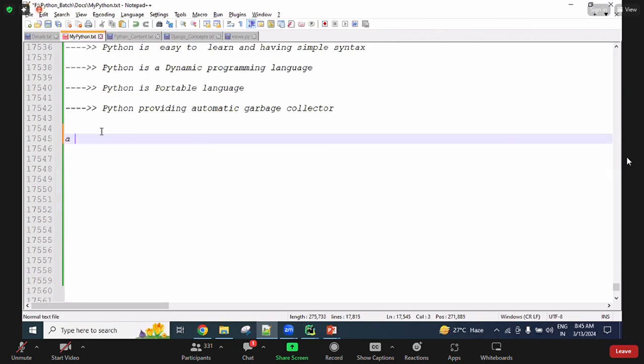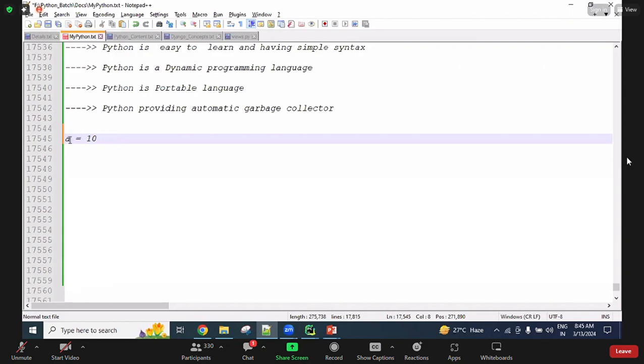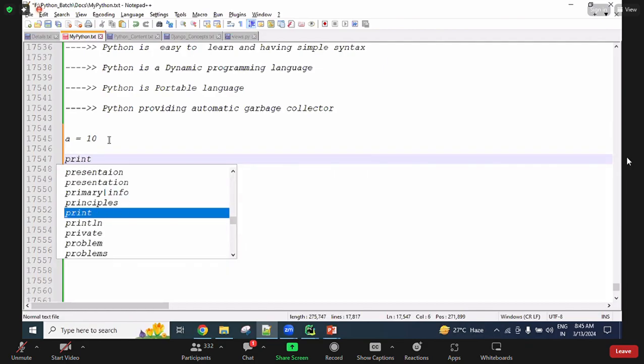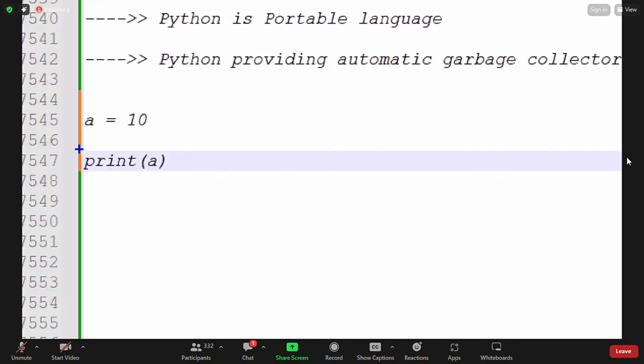Here I'm creating a = 10. In Python, guys, we create data like this only: some variable name equal to some value. Remember, I will explain it more clearly later in the variables chapter. So a = 10 I'm creating. Using print, we can print the value of a, generally. In a, what is there? 10 is there.